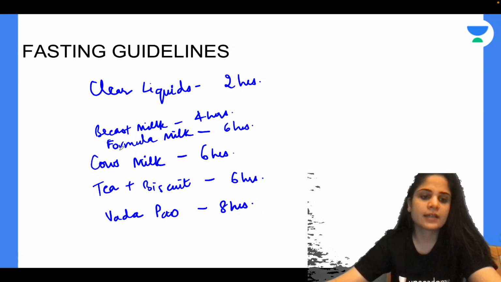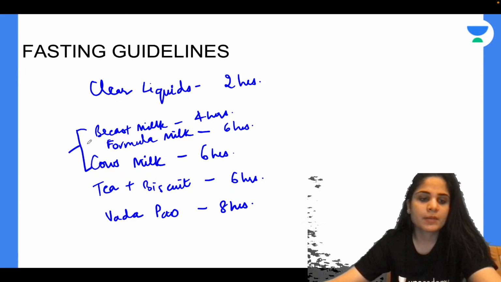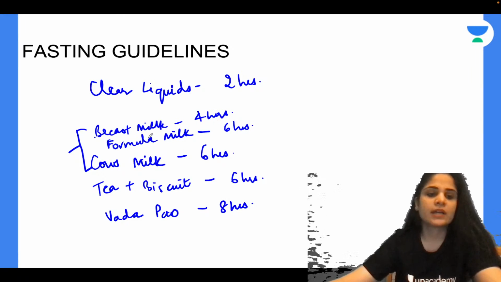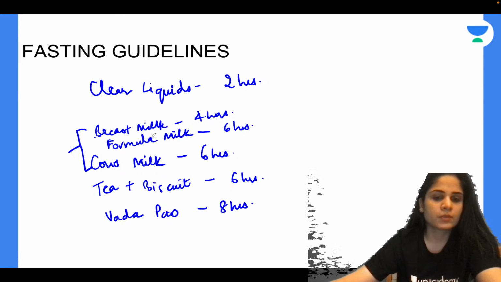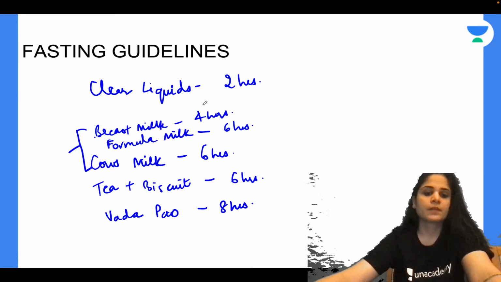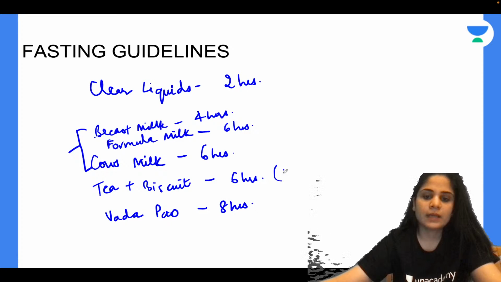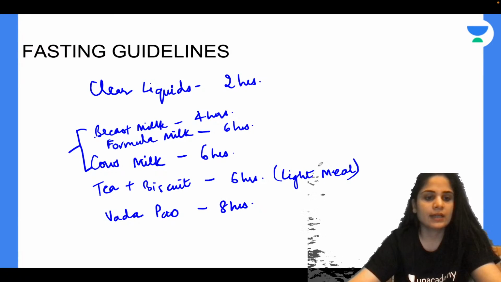Okay, so basically where they confuse you in the exam is in all these different types of milk. So breast milk, remember it is human milk, it is easily digested. So 4 hours is enough. But formula and cow's milk is not human milk, non-human milk. So it takes more time to digest. So it is 6 hours. Light, non-fatty meal, again 6 hours. But if you have a full fatty meal, then it will take 8 hours.